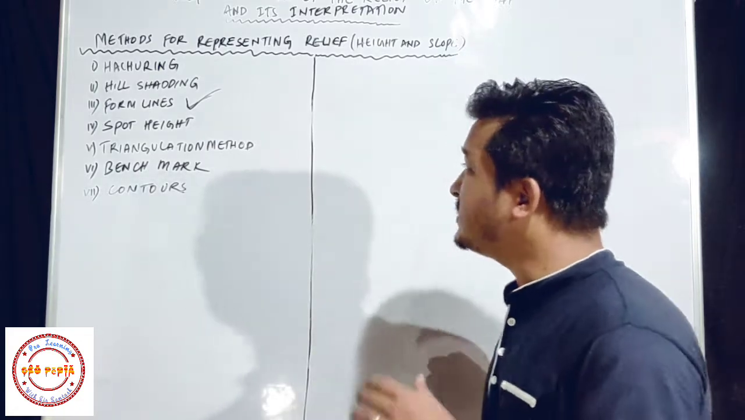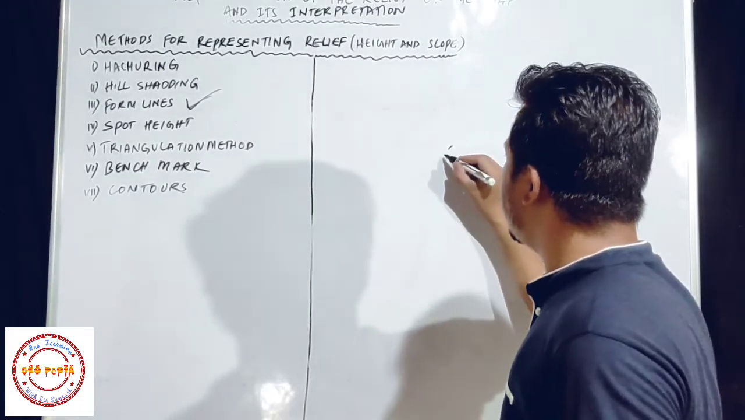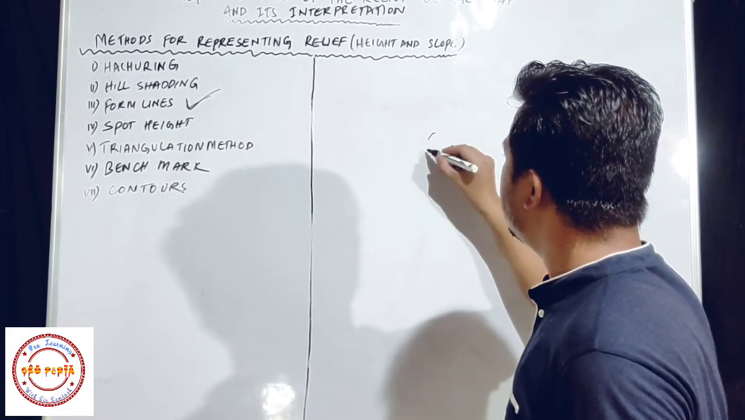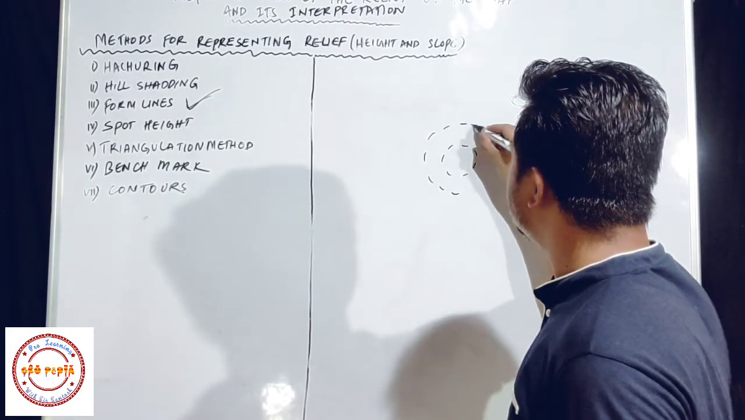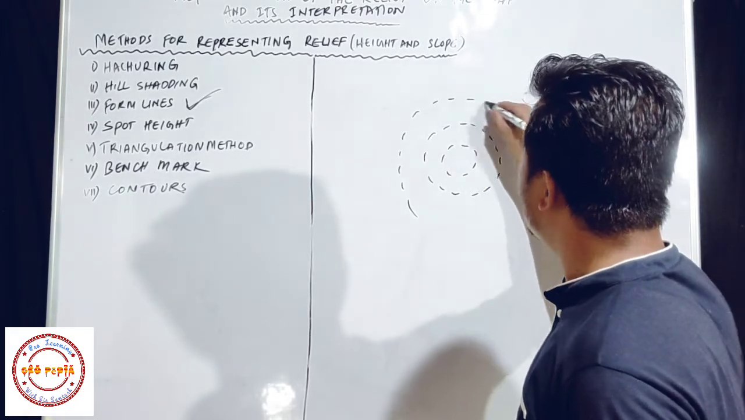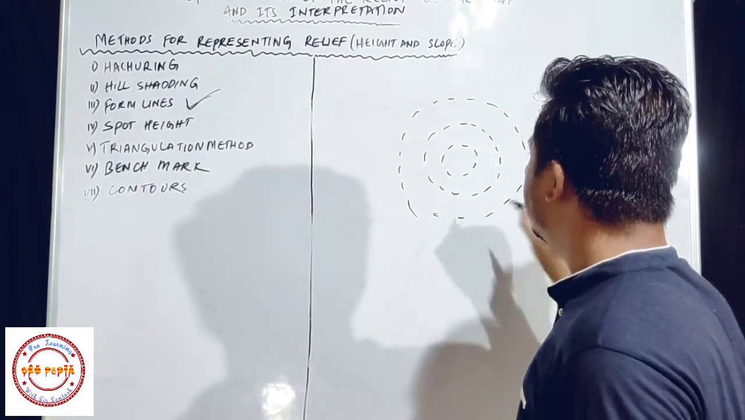Okay, so how do these form lines look? They look like this. They are broken contours. I told you they are broken contours, so that's why they are broken lines in this way, and these are called form lines. Okay, form lines, remember it.